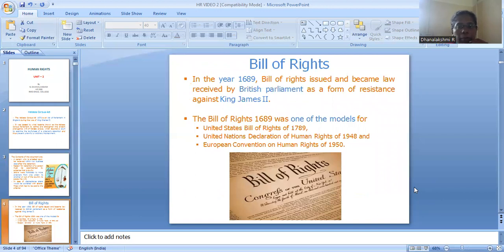Next, we'll go to the Bill of Rights, in the year 1689. The Bill of Rights was issued and became law, received by the British Parliament as a form of resistance against King James II. Though implemented in 1689, it becomes the model for documents like the U.S. Bill of Rights in 1789, the Universal Declaration of Human Rights in 1948, as we know, UDHR, and the European Convention of Human Rights in 1950. For all these, it becomes a model.